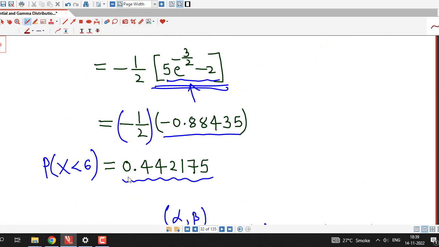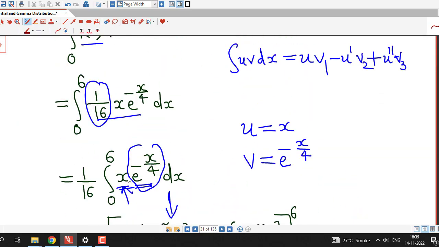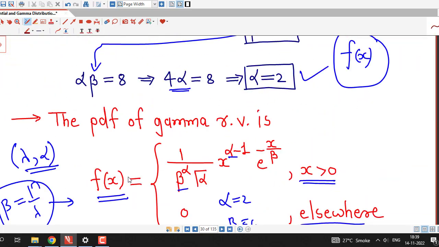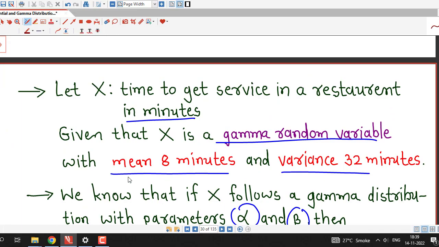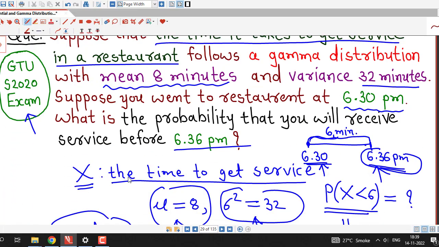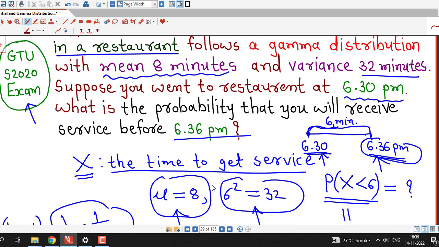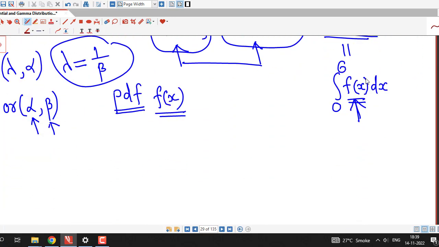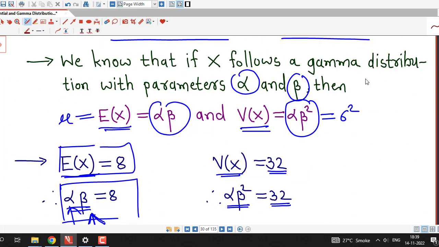So this is a very nice question and easy also. You are already given that the distribution is a gamma distribution, but you are not given the parameters of the gamma distribution. Instead of that, you are given the mean and variance of the gamma distribution. So you must be familiar with the formulas of mean and variance of the gamma distribution.